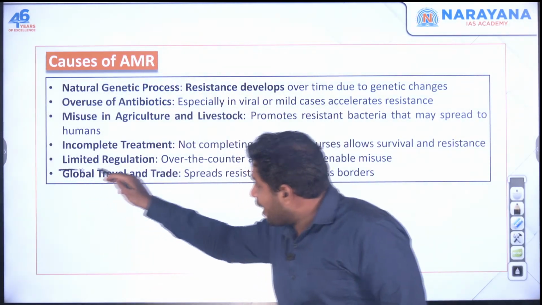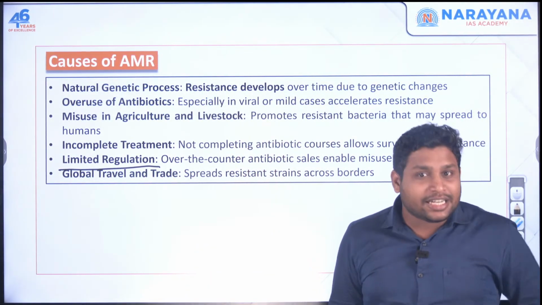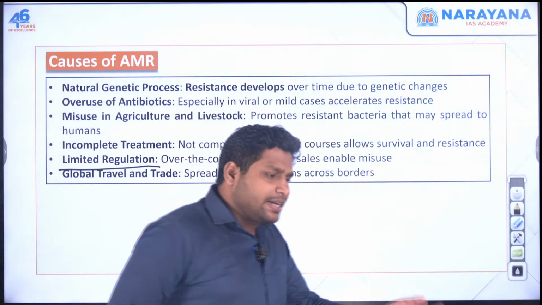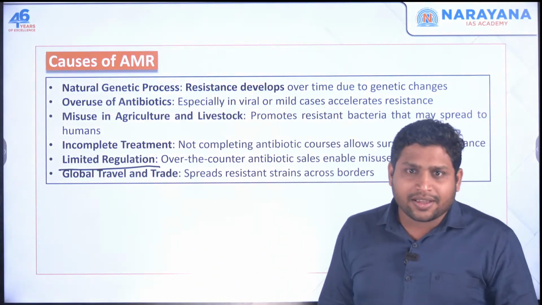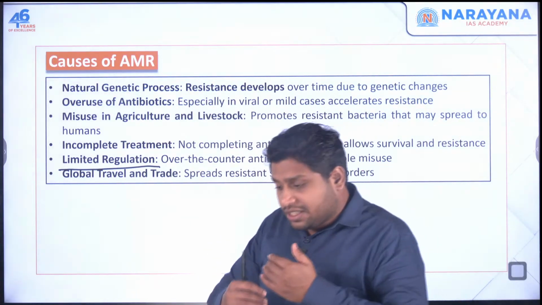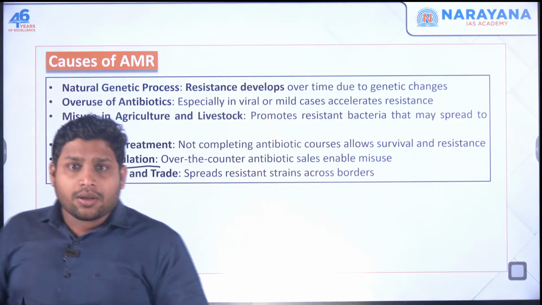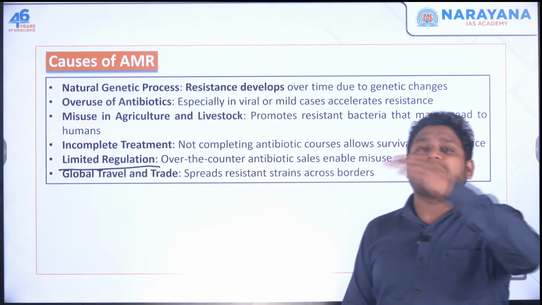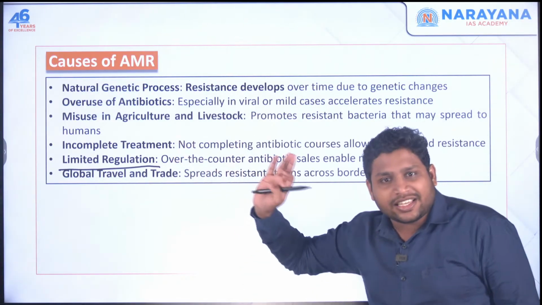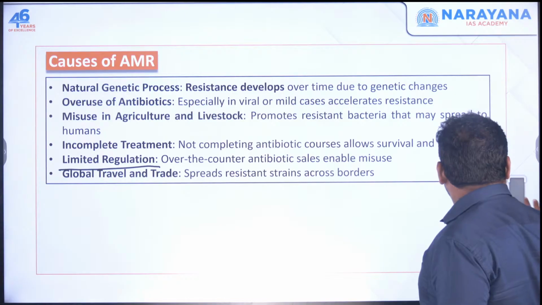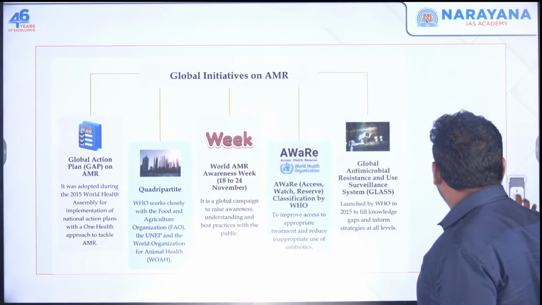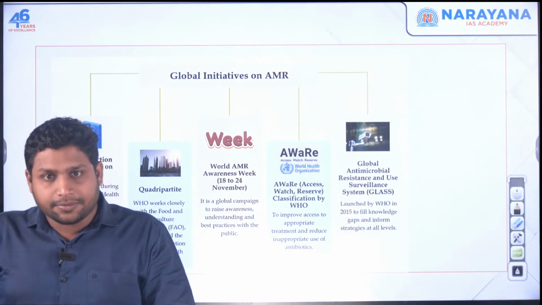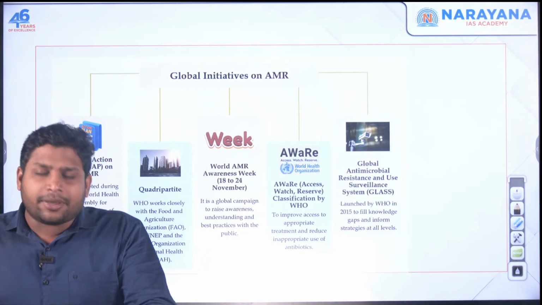Then we have very limited regulation in India as well as in many countries. Nobody is checking. You can directly go to a pharmacy and get an antibiotic. It's very easy. And this can become a pandemic because people are traveling from one country to the other. So one person having this problem can spread it to other countries very easily. That's the reason we are concerned about this AMR, or antimicrobial resistance. Clear?